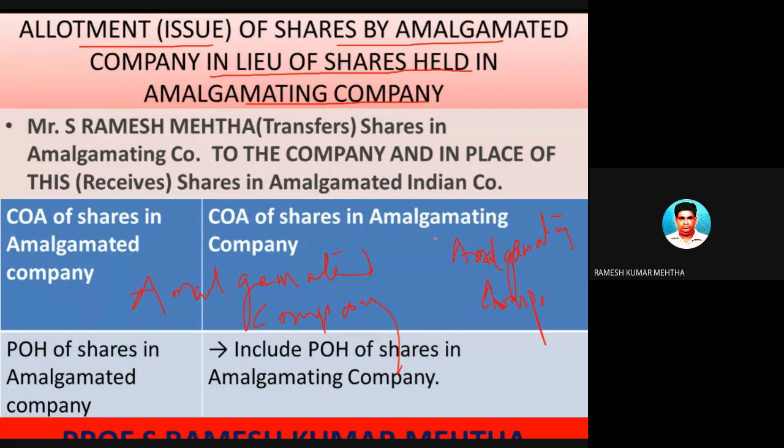Now I will give a small example. For example, S. Ramesh Kumar Mehta was having some 50,000 shares of XYZ Limited company. Now this company is getting amalgamated into PQR Limited company.